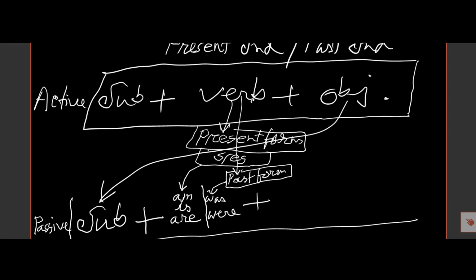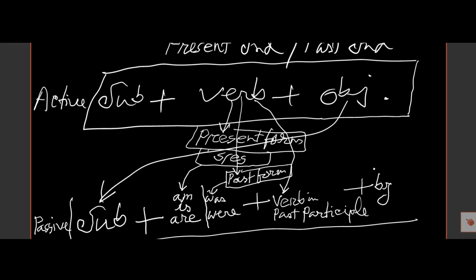And then the main verb will be in past participle. And after the past participle, we must use by as preposition. We know the rules. And the subject will be the object after by.